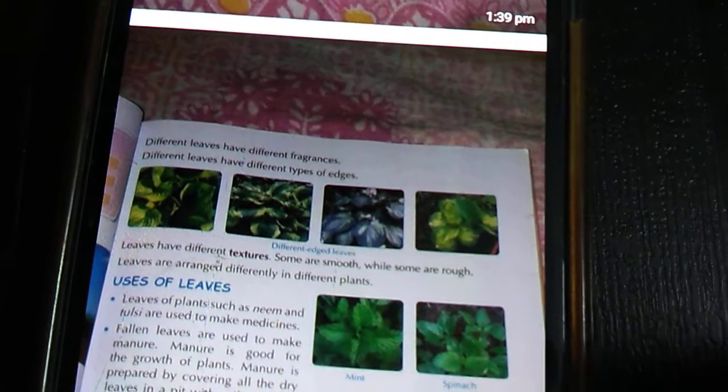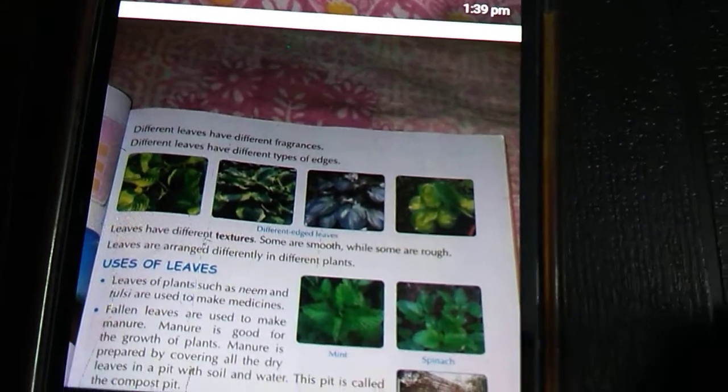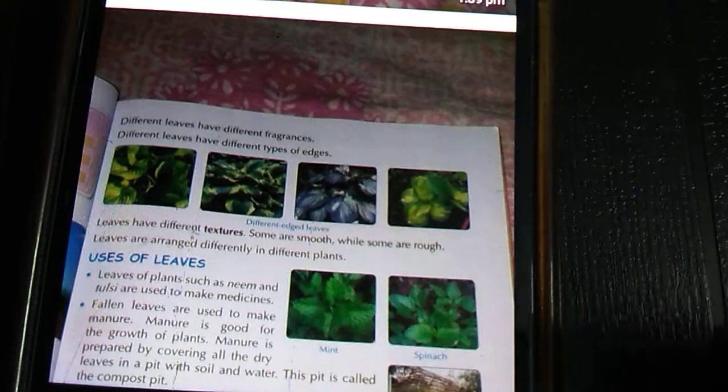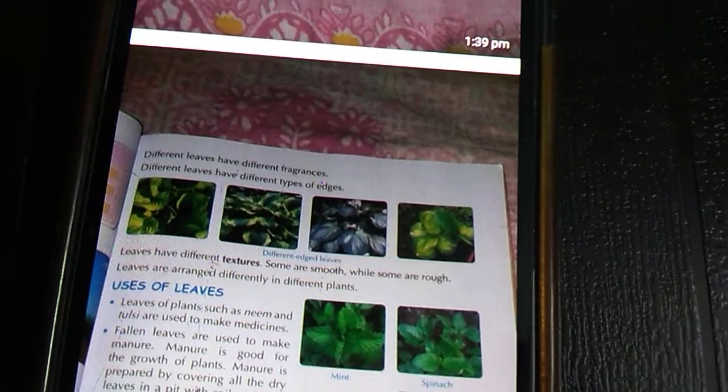Now, leaves have different textures. The quality of the leaf is also different. Some are thick, some are thin. You can see the texture if you hold the leaf. Some are thick, meaning fat, some are very thin. So leaves have different textures.